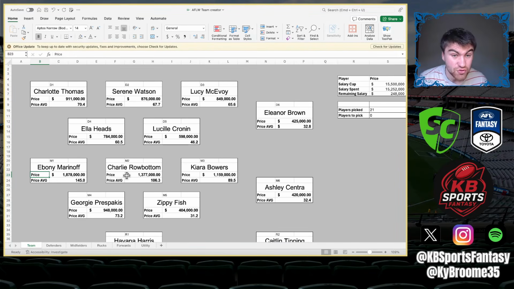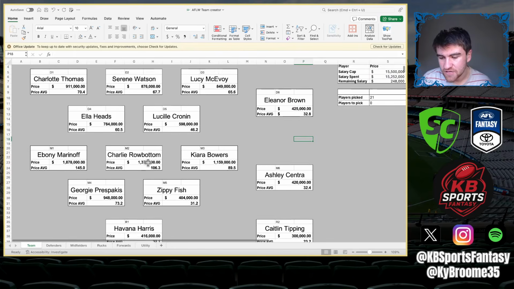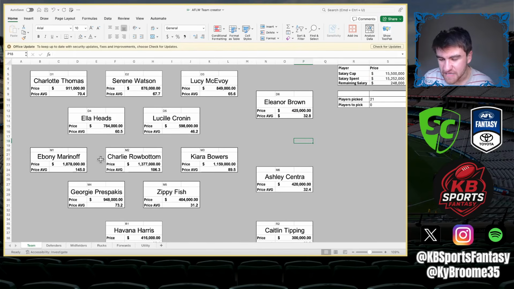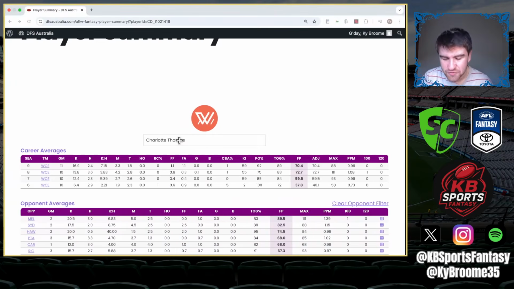Those two are going to be critical probably to have, and Riddell, those three are probably going to be critical to have by the end of the season near enough. Unless Bowers starts going off and then you start to create a 4 or 5 girl team that's sort of midfield that's enabling you to get the big scores, and it sort of lessens the gap, I would say. But yeah, I think Marinoff is a must. Rowbottom, I think there's value there.